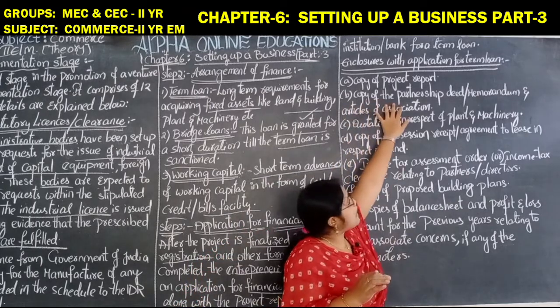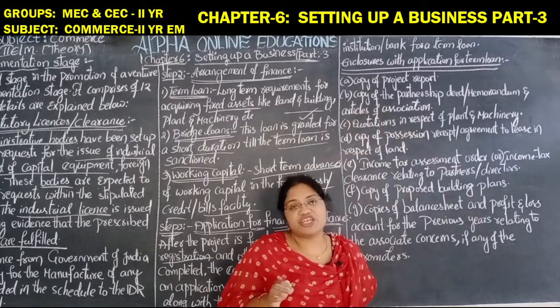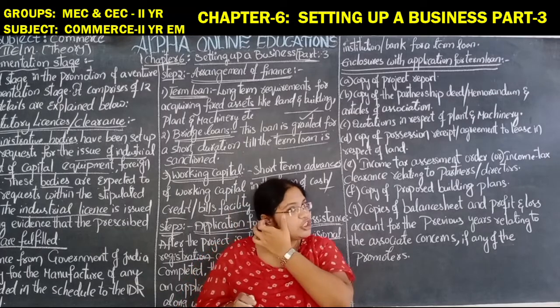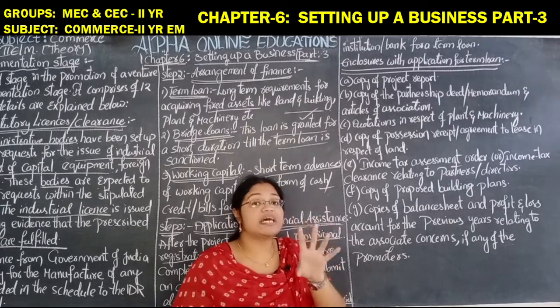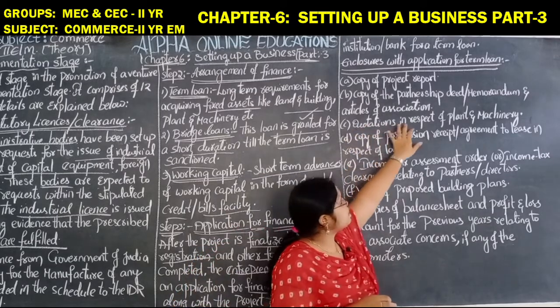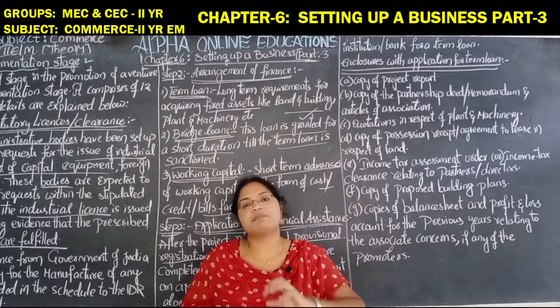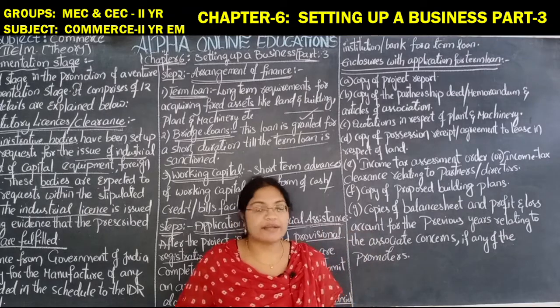Copy of the partnership deed, memorandum and articles of association. If it is a partnership business, then the partnership deed, memorandum of association and articles of association have to be furnished. Quotations in respect of plant and machinery. The cost of the plant and machinery you are going to purchase has to be correctly quoted.